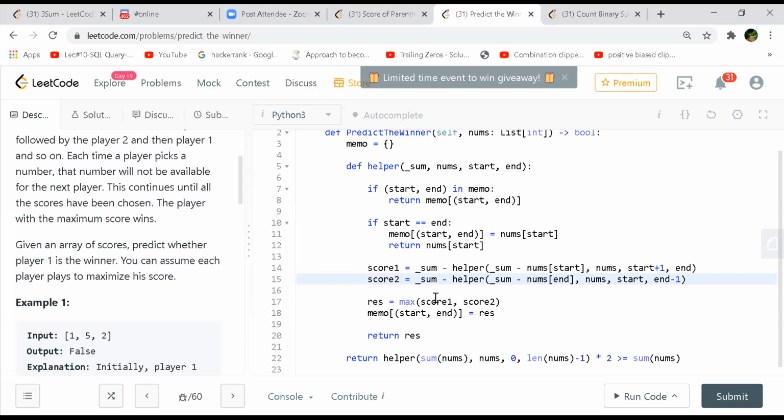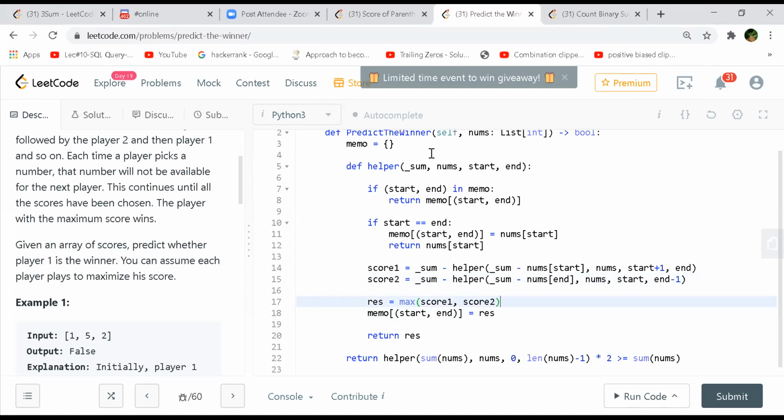If you have to score from your side, you'll try to get the max score, right? But when the other will play, he'll return the minimum score to you, because the other person also wants to win, right? Maximizes his score. So maximize his score, and out of those two scores, whichever is max, you take it. So I think that is what he is doing on line 14.